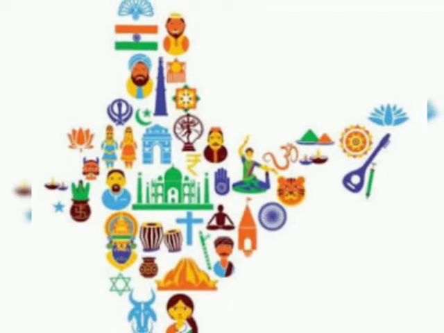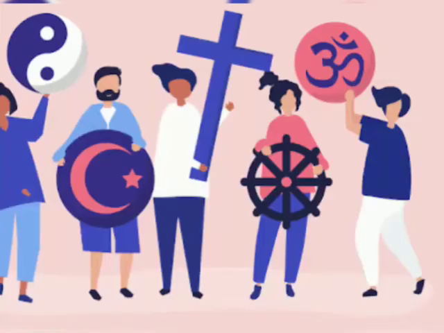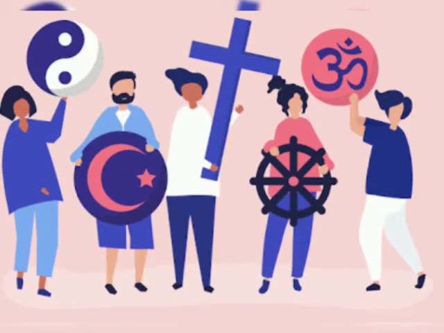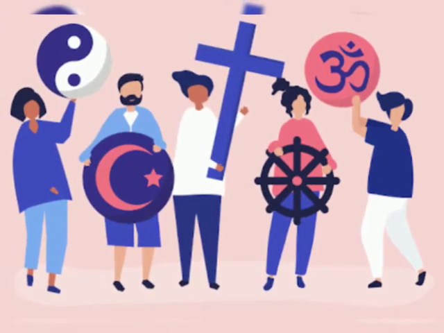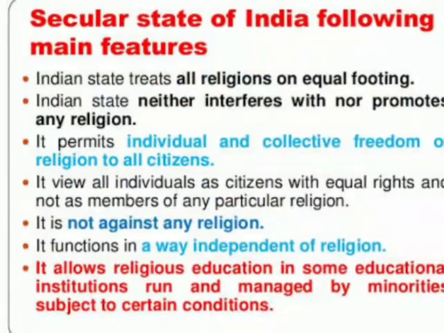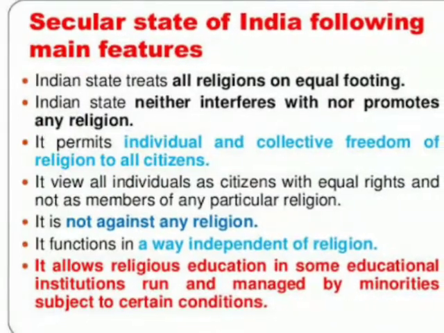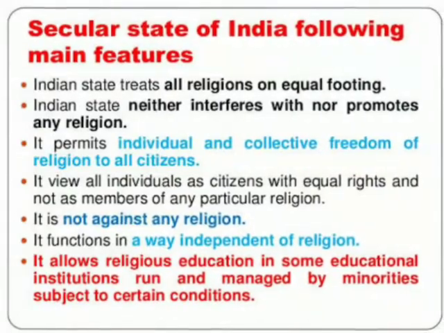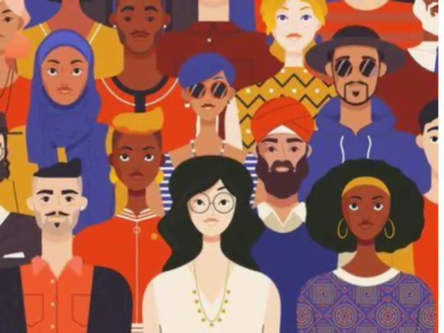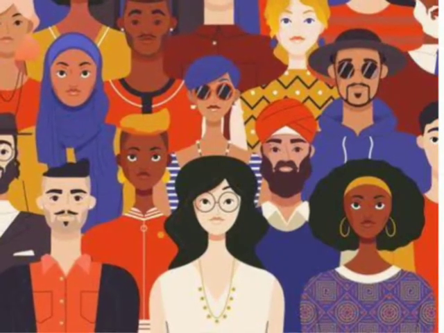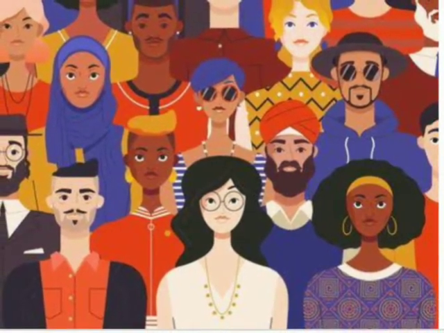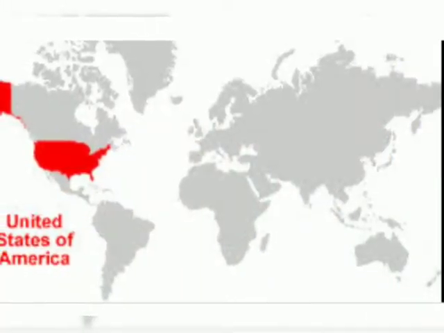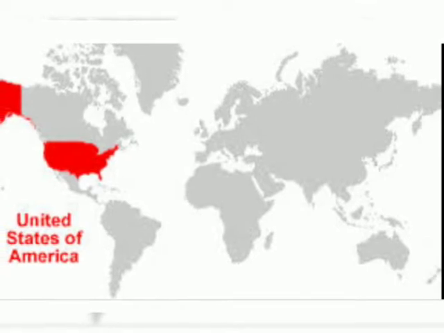When we compare secularism with another country, we see that other democratic countries exist, but their secularism is a little different from our country. For example, in the United States, the legislature cannot declare any religion as the official religion, nor give preference to one religion. In the USA, the separation between state and religion means that neither the state nor religion can interfere in the affairs of the other.